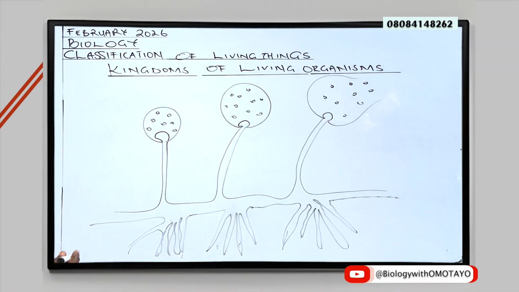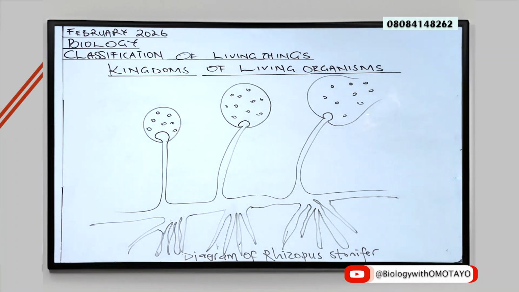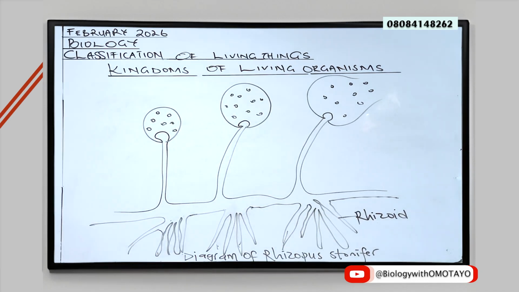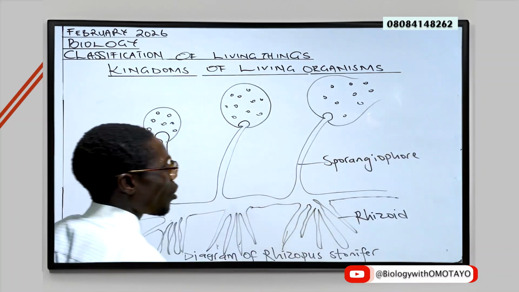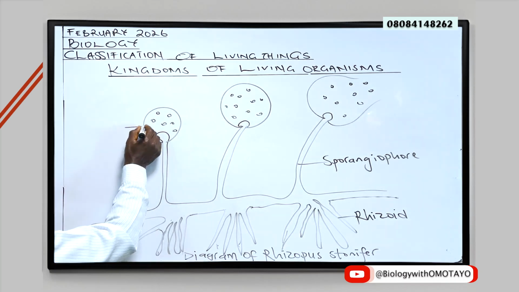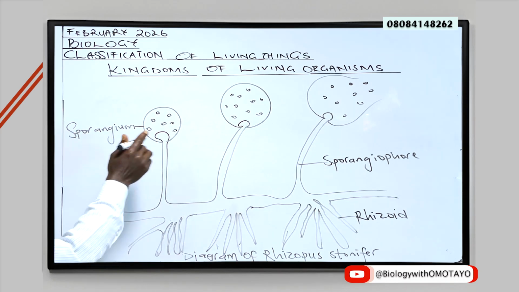Learners, so here we have the diagram of Rhizopus stolonifera, a fungus. We will label this together. As you can see, we have a root-like structure called rhizoid, a stalk called sporangiophore, and then here a ball containing several developing spores called sporangium.